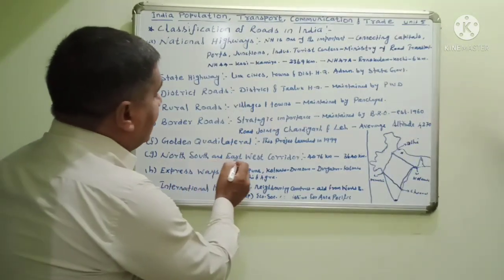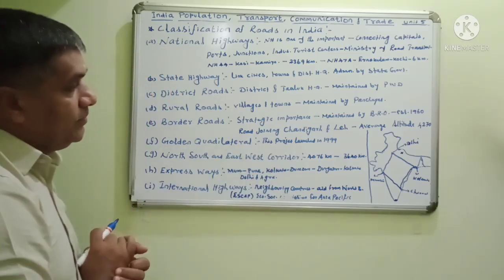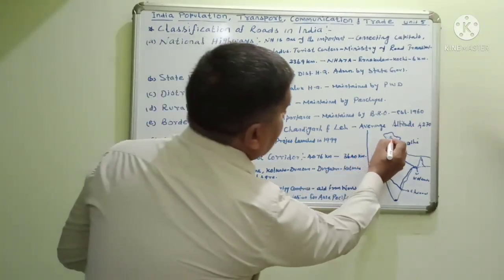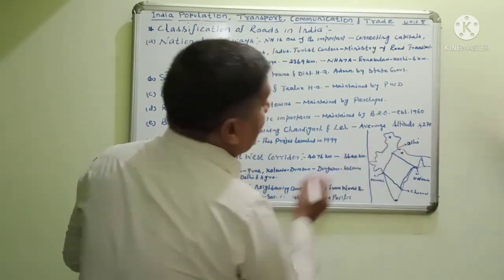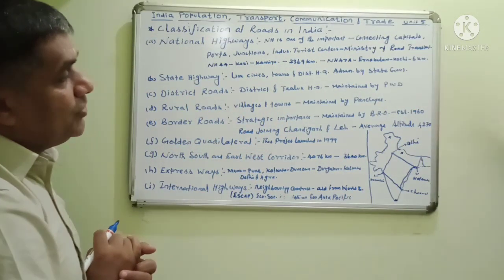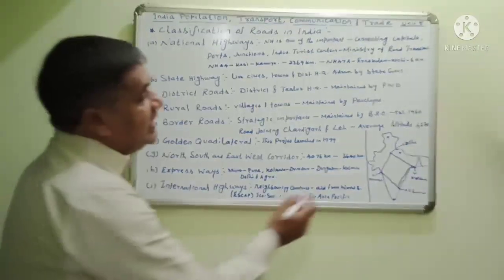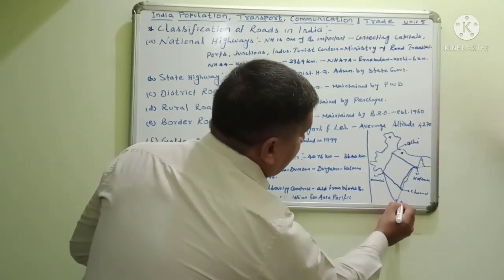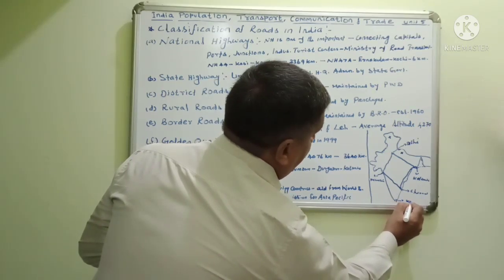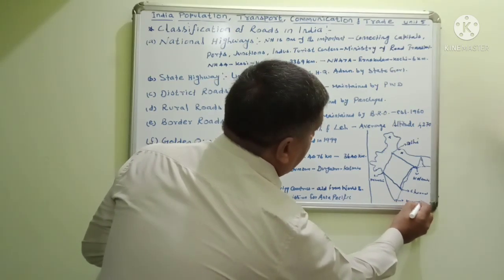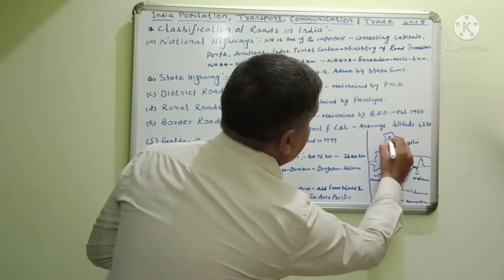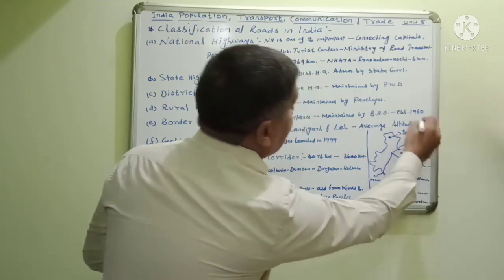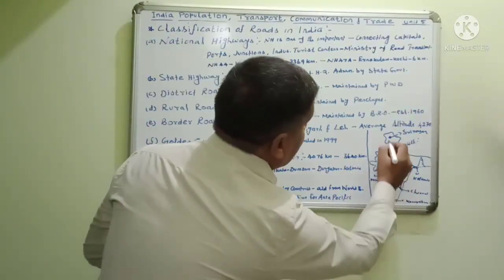North-South and East-West corridor. In the north, Srinagar is here, and Kanyakumari is in the south.